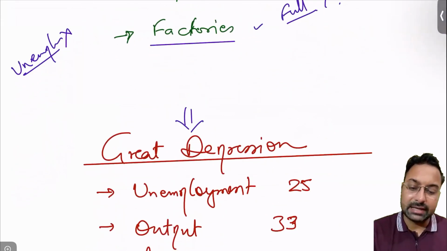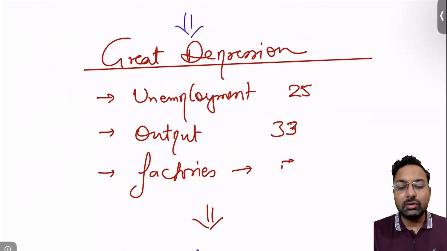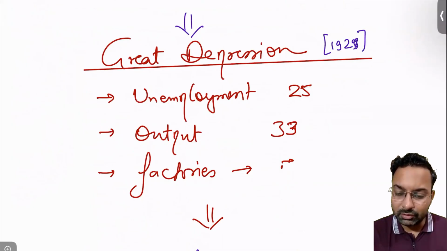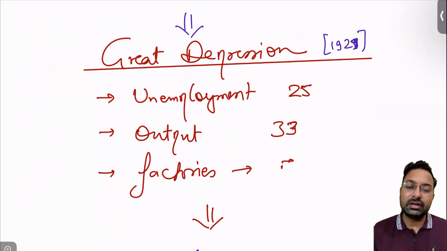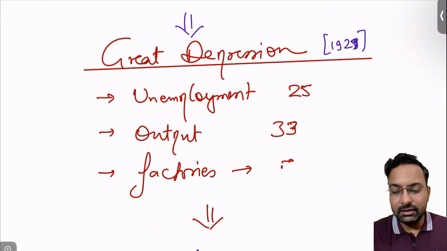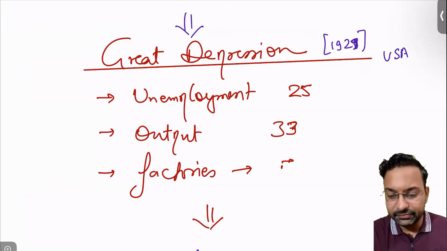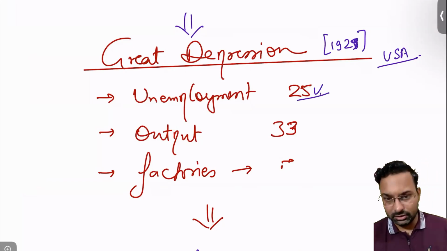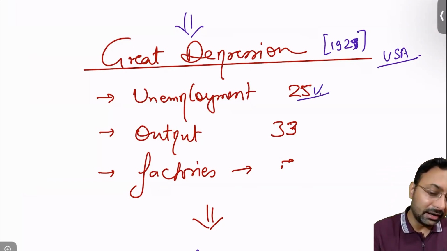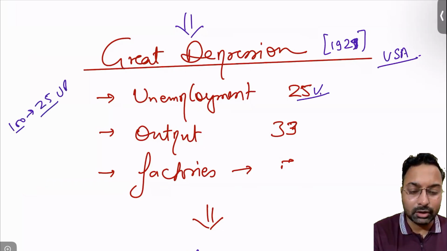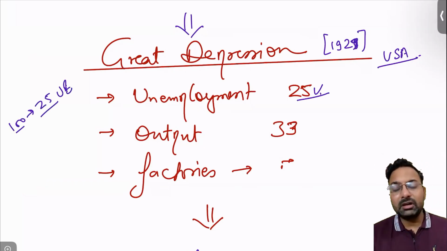But what actually happened in 1929, to be precise, is that the Great Depression happens, and in the USA, unemployment reached 25%. Out of every 100, 25 were unemployed.